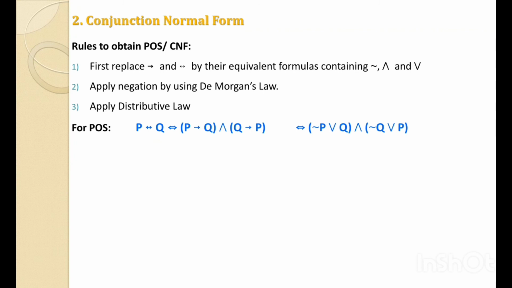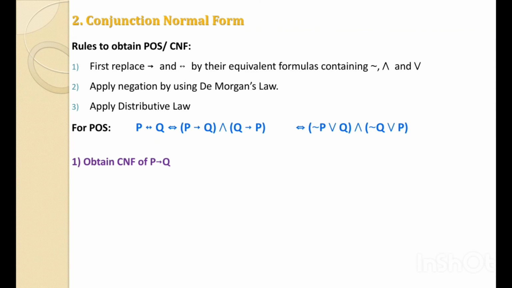If we again solve the implies, then it becomes not P or Q and not Q or P. If we look at this formula, P double implies Q is logically equivalent to not P or Q and not Q or P. These are elementary sum terms connected with the product term, which means it is in the product of sum form. That's why, to obtain the product of sum, we always have to use this formula.